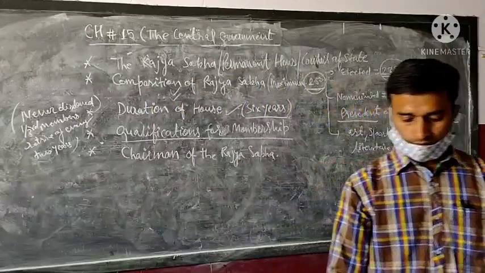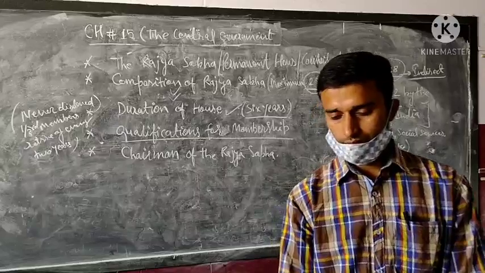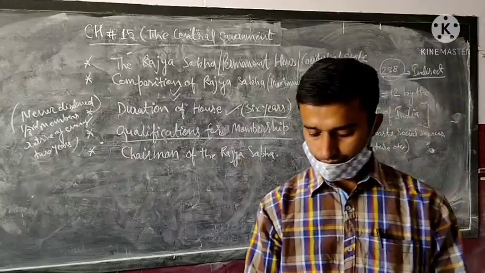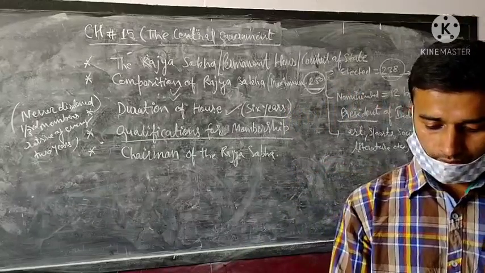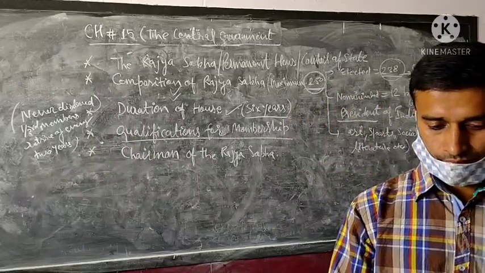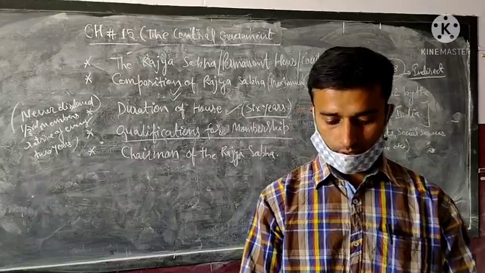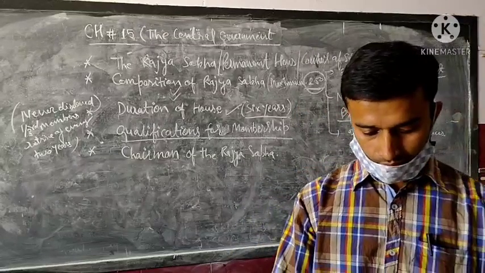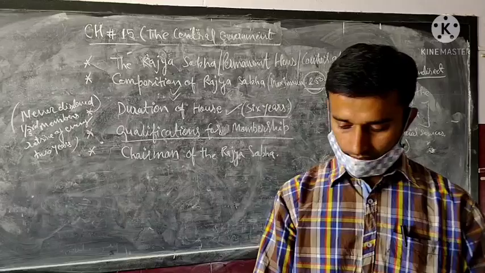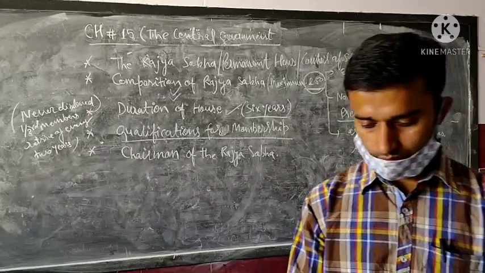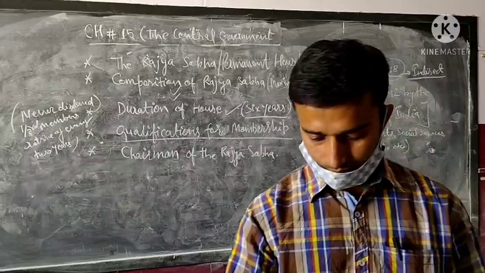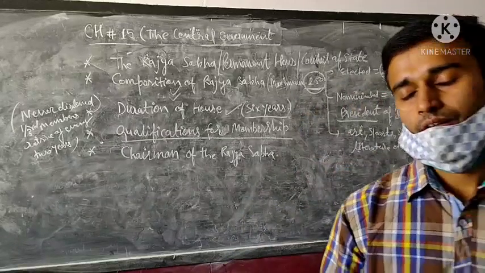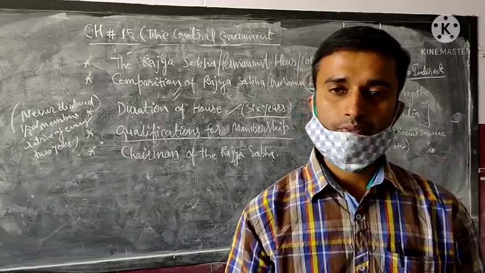If we ask what is the age limit for membership of the Lok Sabha and what is the age limit for membership of the Rajya Sabha, then there is a difference. What is the difference? In Lok Sabha, eligibility of age is 25 years or above.